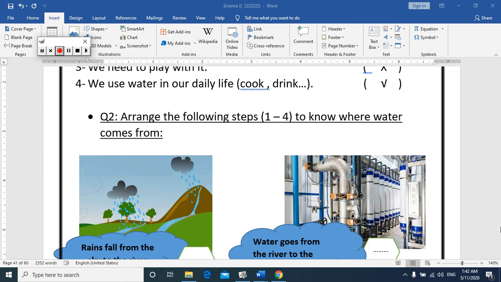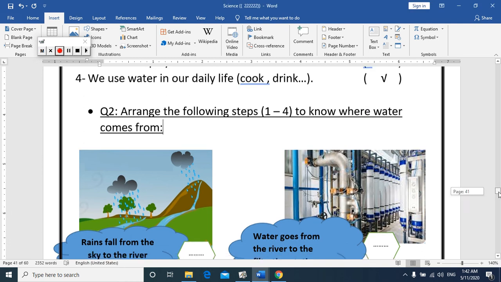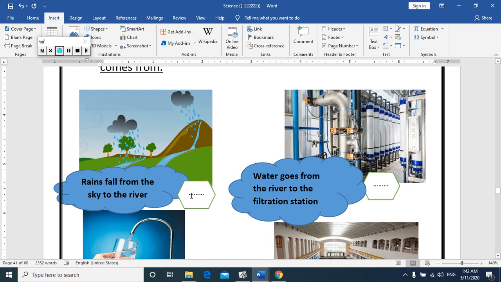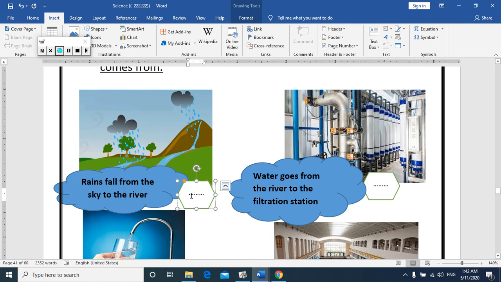So, where is this step? Yes, here. Rain falls from the sky to the river. This is the step. So we put here number 1. Okay? Number 1. As this. Okay?